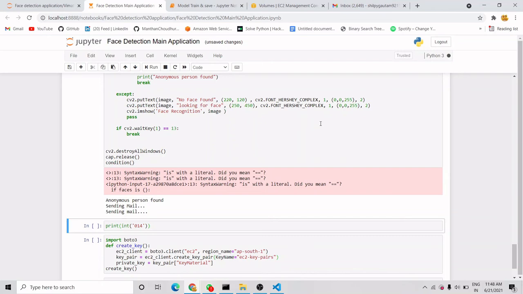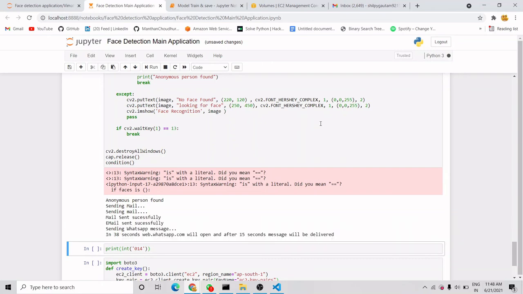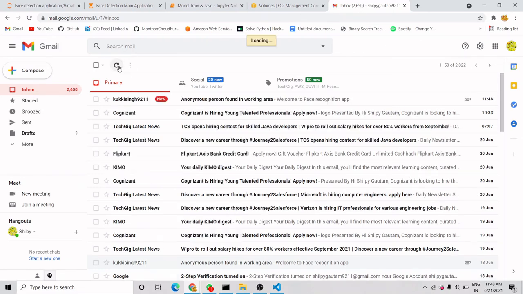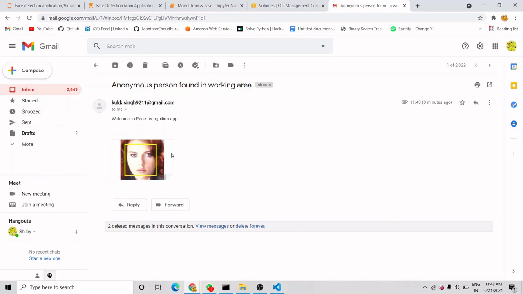Let's go to our mail and check whether it sent the mail or not, because it is showing that mail sent successfully. Let's refresh it, and yes, it is showing me that an anonymous person was found in your working area. Also the timing, we can see that it is 11:48 and the time now is 11:48 only. Let's open this mail, and it has sent me the pic of that person found in my working space. So this is good.